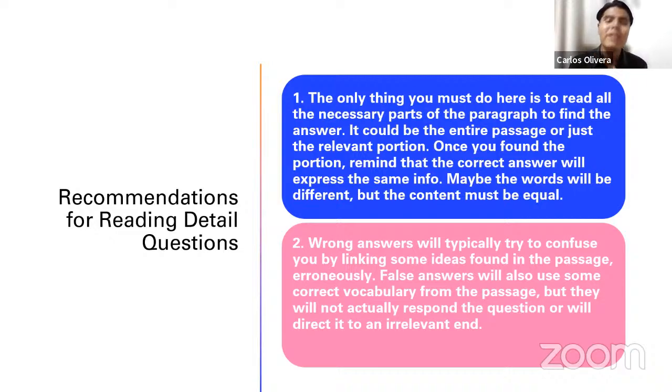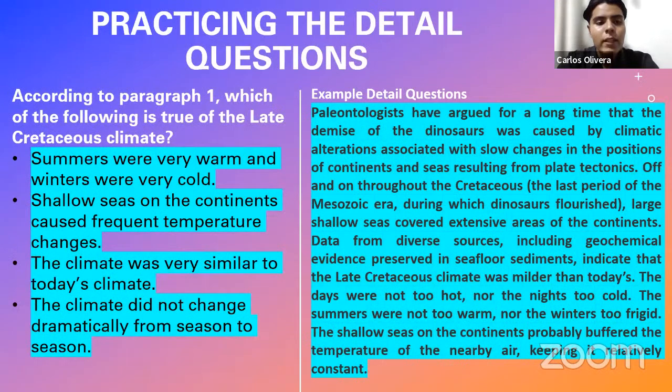As you can see, they are going to deviate from the topic. So those are the traits or characteristics that false responses have. Now, let us see this example we have here. It says, which of the following is true of the late Cretaceous climate, according to paragraph 1. And here we have read paragraph 1 already.